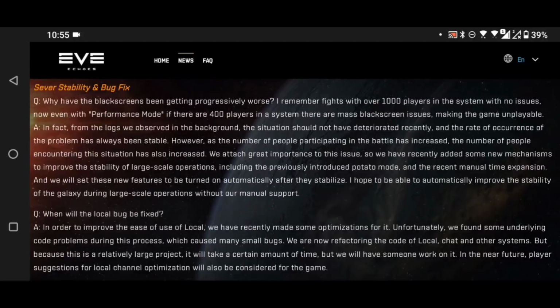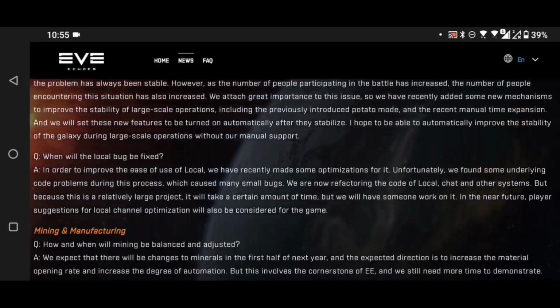And that is one of the big issues, and they're working on it. The point is, they're working on it.